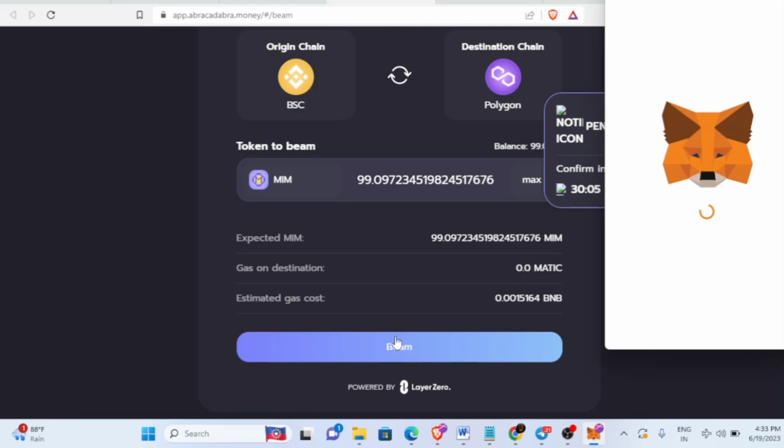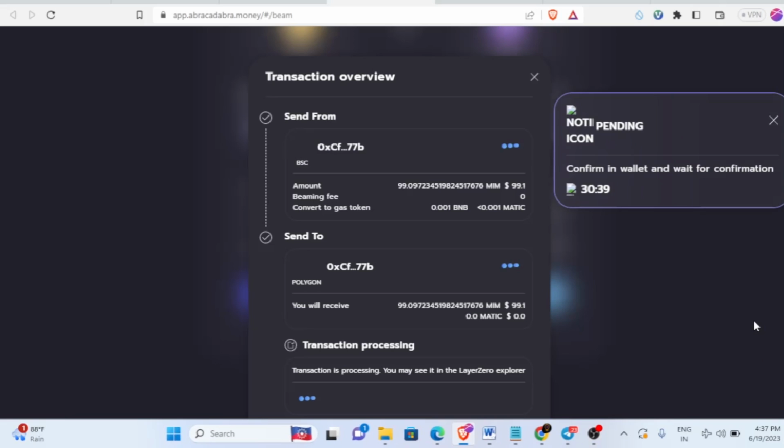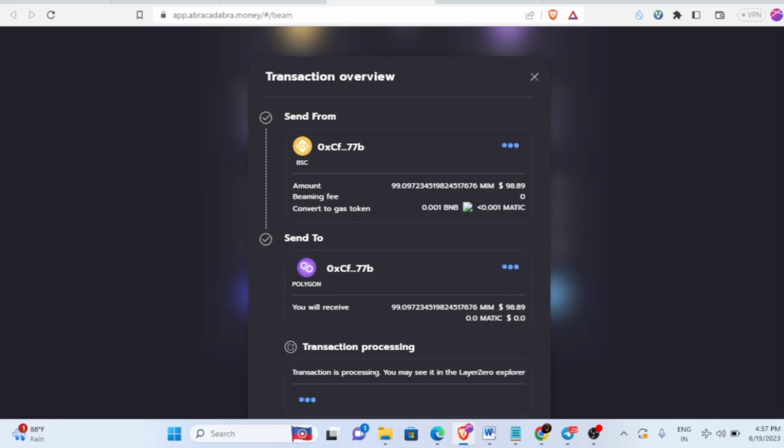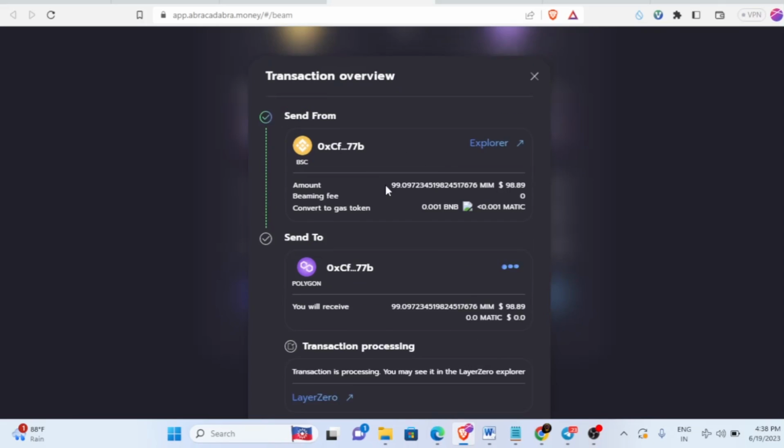So now once you click on the bridge, your MetaMask will pop up, and now we have to confirm it in our MetaMask. Okay, so once it gets open, just click confirm, and now here you can see your transaction overview. So now from Binance chain it's converting to Polygon, and now click on this LayerZero. Okay, it will take you to another page, and here you can see the transaction.